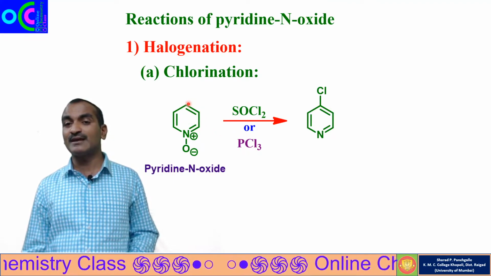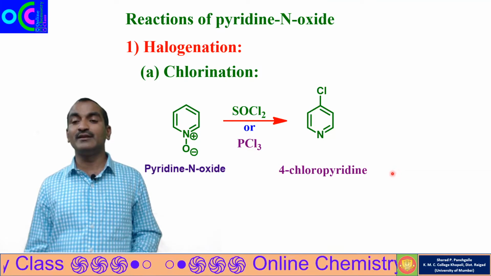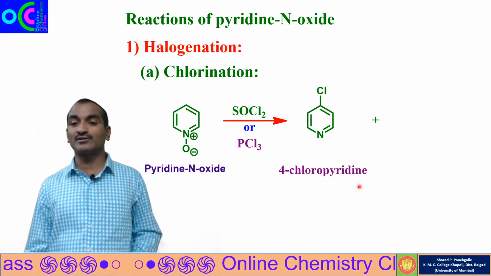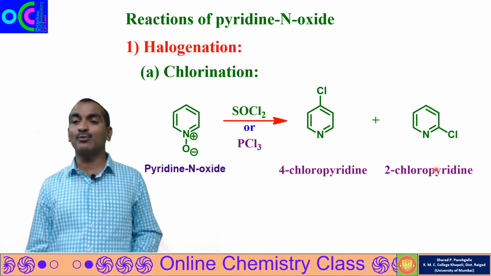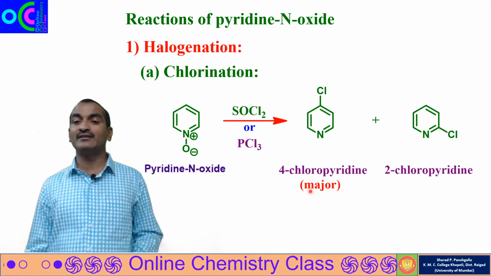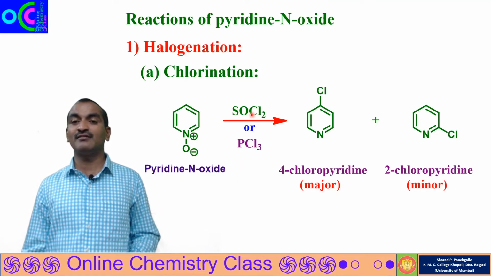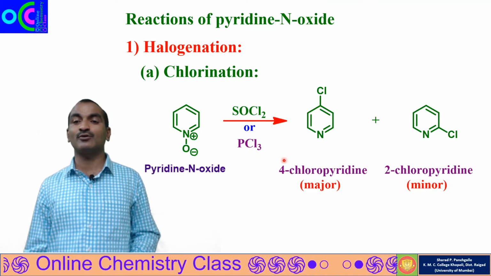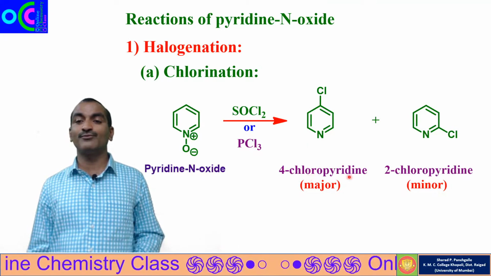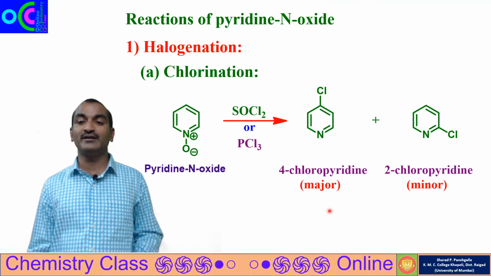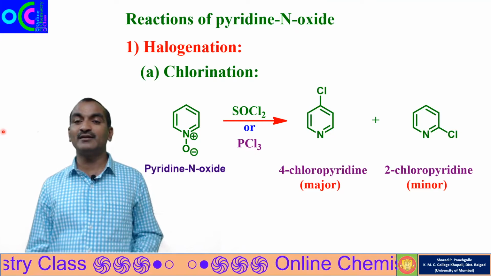The chlorination is happening at the electron rich position 4. So we get 4-chloropyridine as the major product. In addition to that, there will be 2-chloropyridine as the byproduct. That will be the minor product and 4-chloropyridine will be the major product. So in short, pyridine N oxide when treated with thionyl chloride or phosphorus trichloride undergoes chlorination and reduction and gives a mixture of 4-chloropyridine and 2-chloropyridine. Here 4-chloropyridine is the major product and 2-chloropyridine is the minor product.